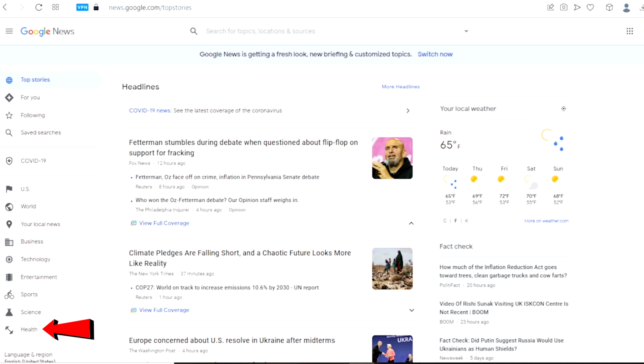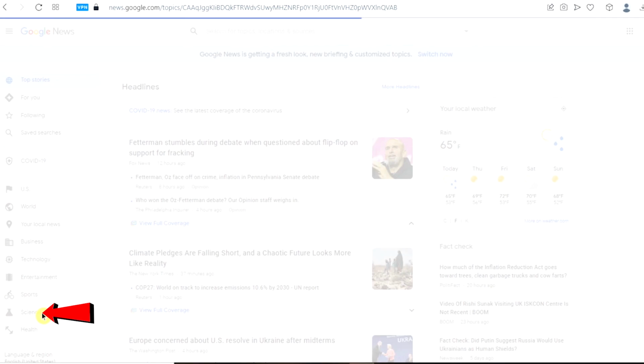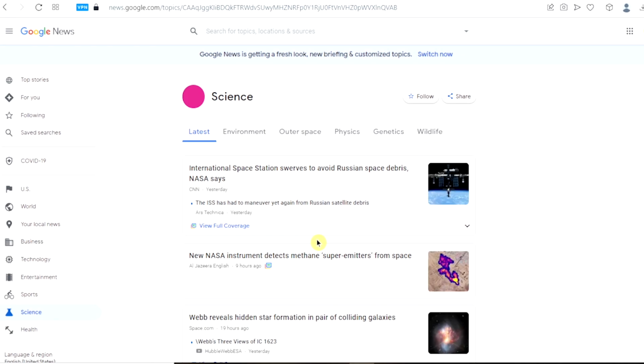If we select any of the links in this category, we'll be taken to another page and presented with content associated with that particular category. Using this video as an example, let's choose science. So, let us click on science. Now right here, there is a heading that includes the latest, the environment, the outer space, the physics, the genetics, and finally we have wildlife.